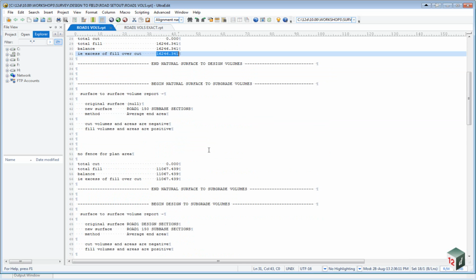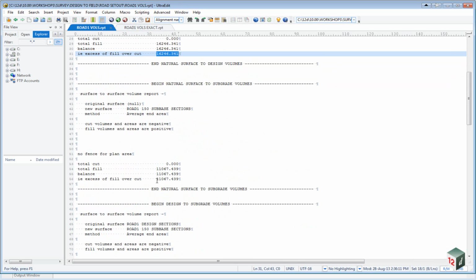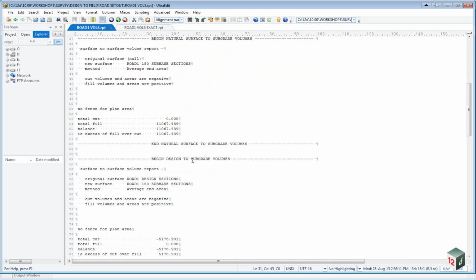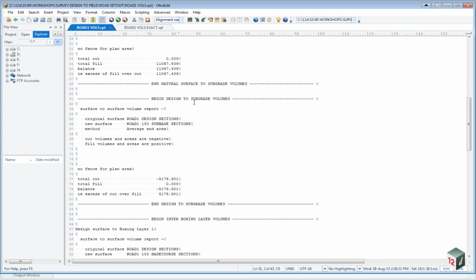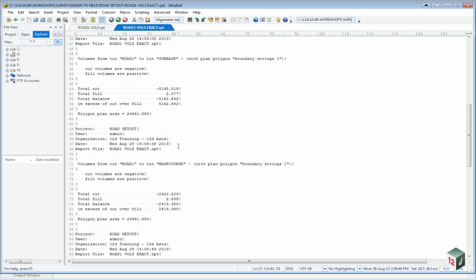We scroll down to the next one, which is the natural surface to the subgrade, and we get 11029 compared to 11067. Once again, design to subgrade 5178 compared to 5162.